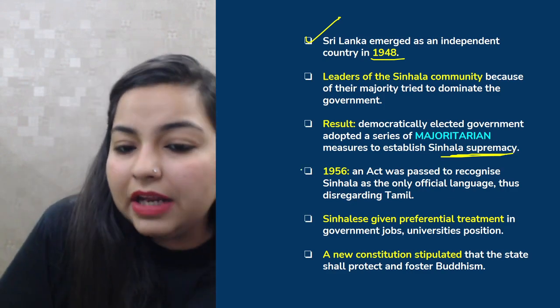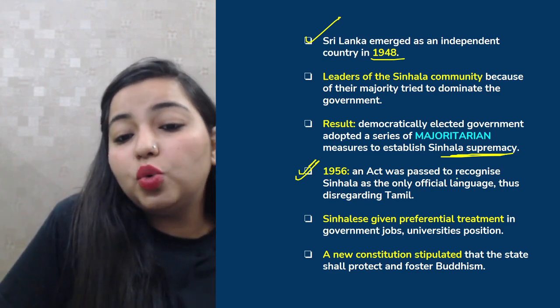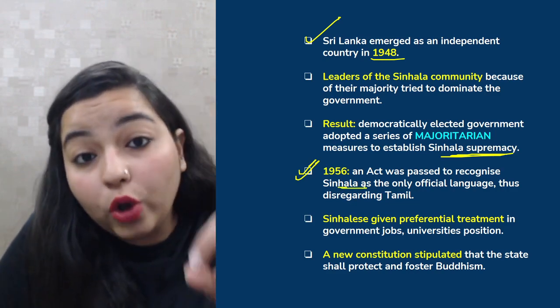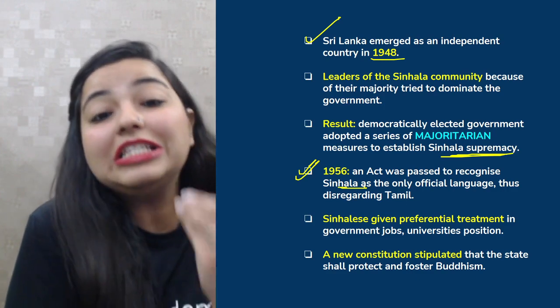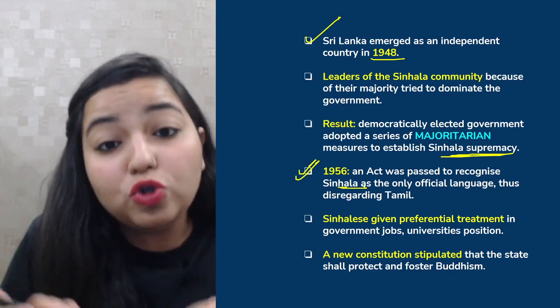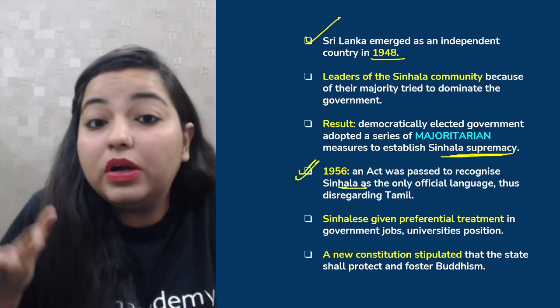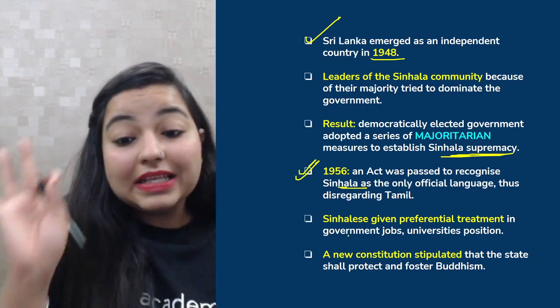So in 1956 there was an act that was passed. An act was passed to recognize Sinhala as the only official language. And with this, what did they do? They disregarded Tamil, but they failed to realize that Tamilians were also a part of their country. Why? Where would they go? Right? So the Tamilians did not like this at all.